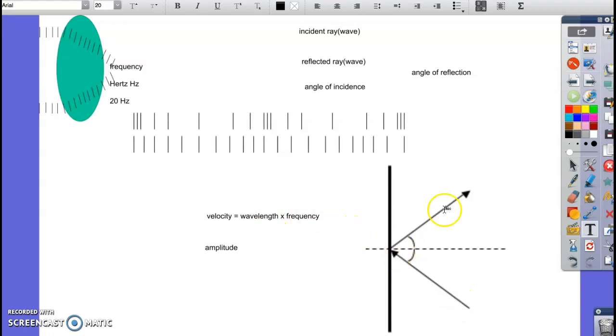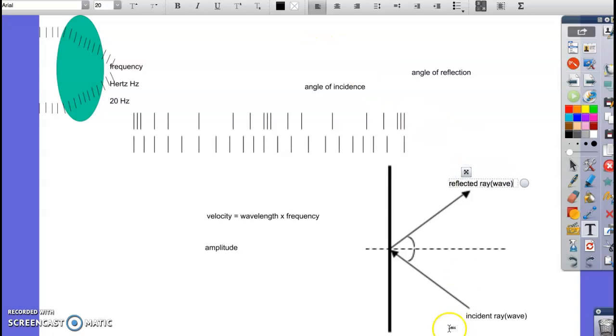Now, we pretend this is a mirror, and this is light rays, or it could be something else, and sound waves hitting it and bouncing off. Okay, where it's coming in to the mirror is called the incident ray or incident wave, whichever you prefer. Remember we said we can use those two. Now, where it bounces off is known as the reflected ray or wave.